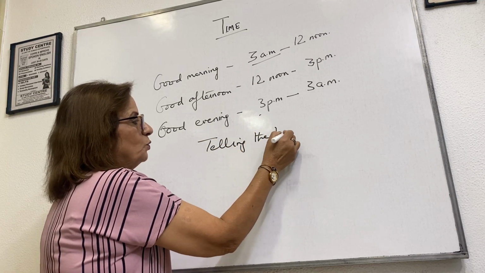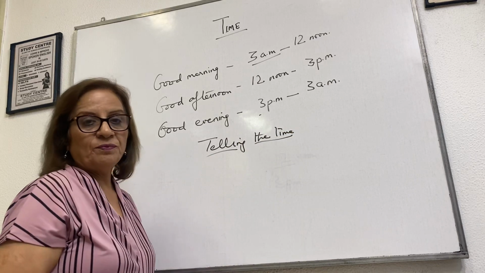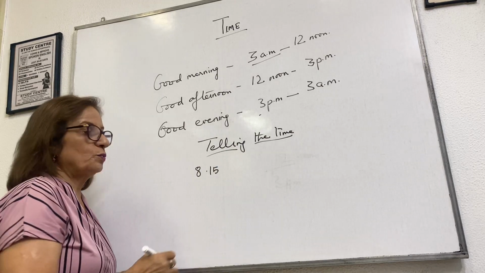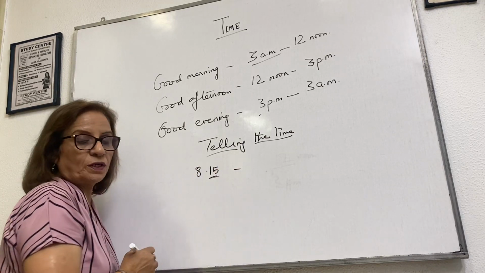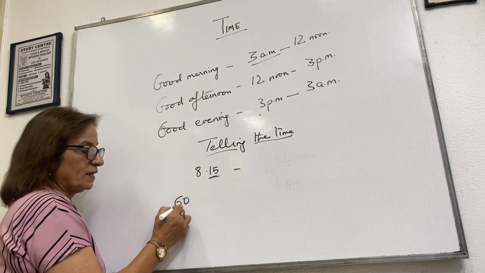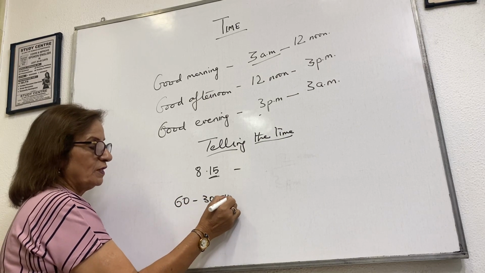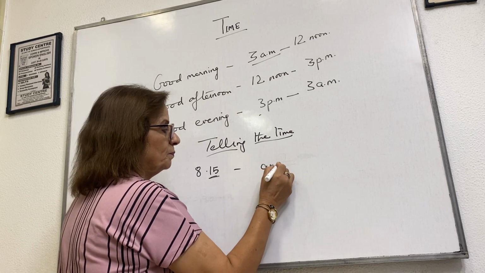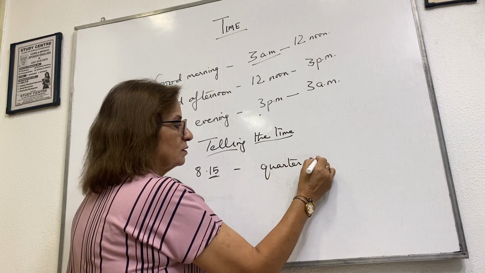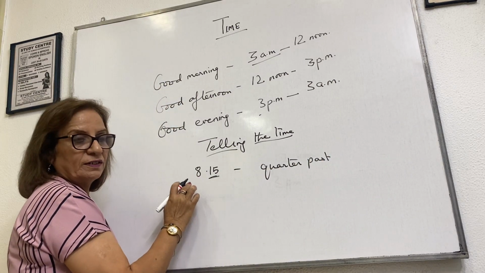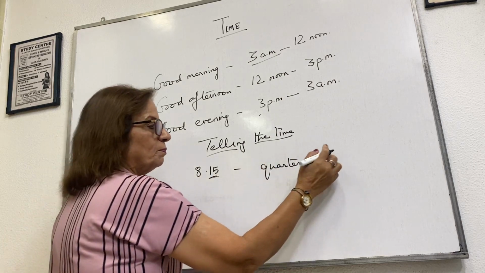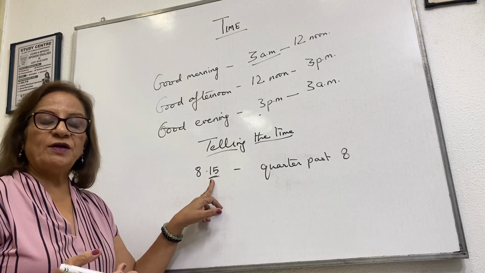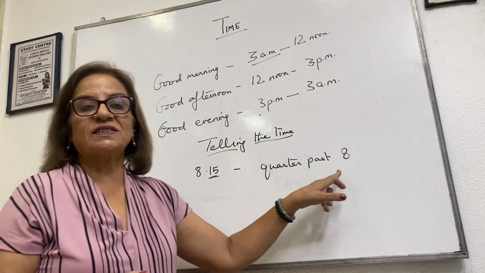Suppose somebody asks you what's the time by your watch. Suppose it is 8:15. What do we say? This 15 is quarter, because 60 minutes make an hour, 30 is half, and 15 is quarter, one fourth. So we say quarter past, because it is ahead of 8. 8 and 15, so quarter past 8. If it is 15 minutes ahead of 8 o'clock, we say quarter past 8.